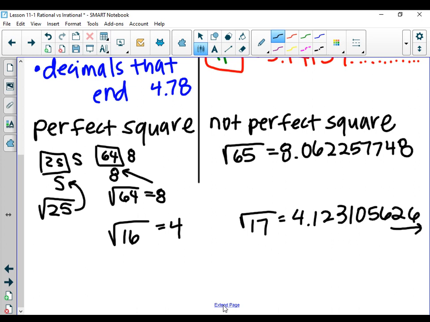What's the square root of 4? 2. So fast! It's in the rational side. What's the square root of 39? Irrational. It's gonna be a decimal, a never-ending, never-repeating decimal.